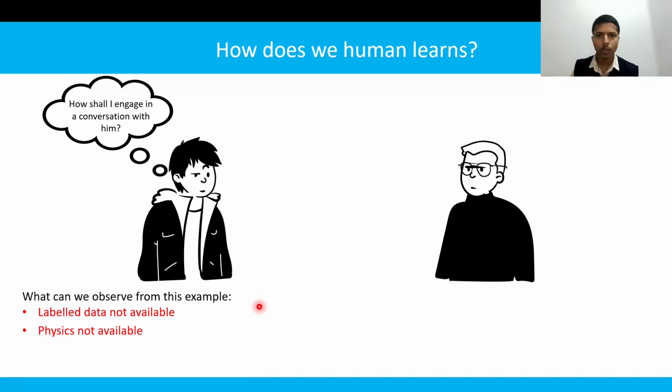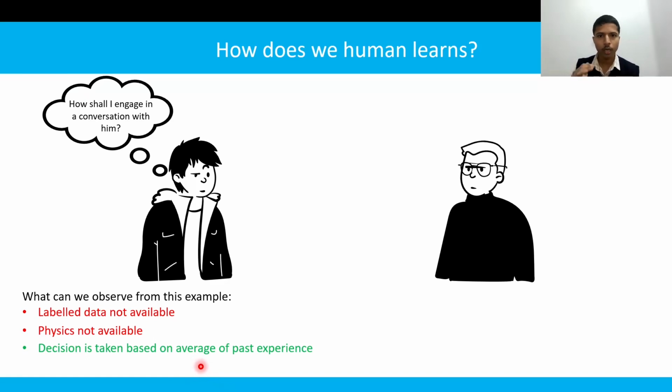Then how do we humans learn in spite of not having the label data and not having the physics? What we do is, based on the experience we get by interacting with other people, based on those experiences we learn, and we take decisions in future conversations. So in short we could say that decision is taken based on the average of past experience. Why average? Because we do not have just a single experience but we have many experiences, that is why average.